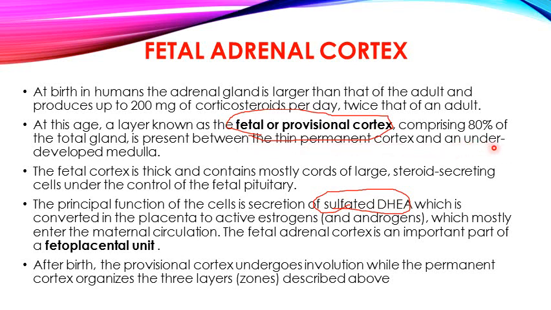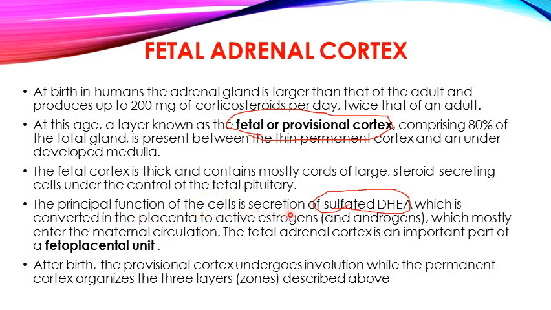In between these two layers, another thick cortical layer is present in the newborn, which is the fetal or provisional cortex.